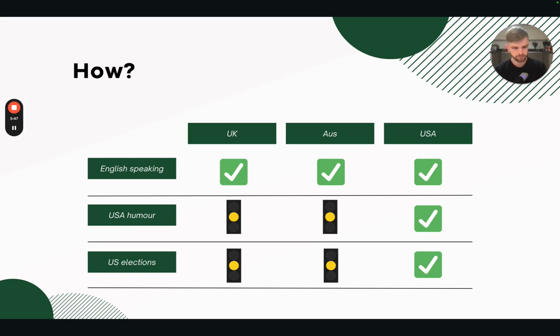US humour, now obviously the US, yep, big tick, but the UK and Australia, yes, we have a better humour, I would say, but I'm biased. It's a different type of humour, and they're very similar humour bases, but US humour is very different. So will people from the UK and Australia like that? Yes, some people will, but some people won't. So that's a maybe. That's what that orange traffic light symbol means.